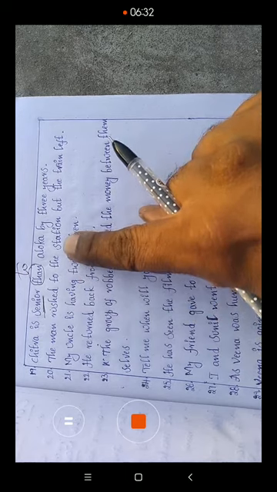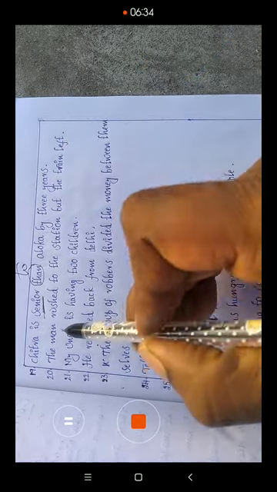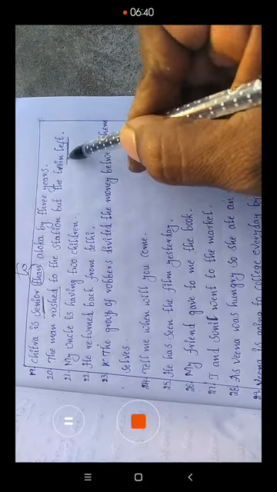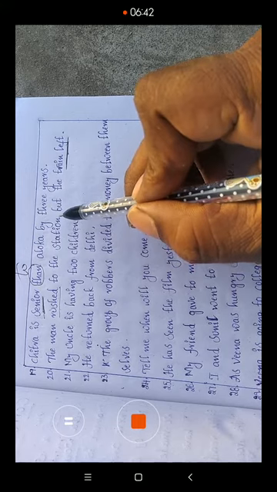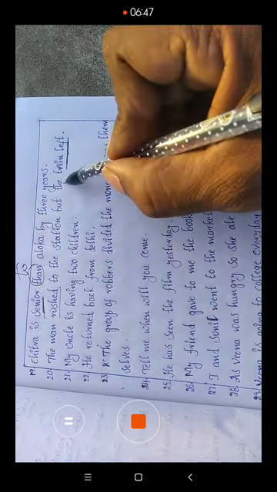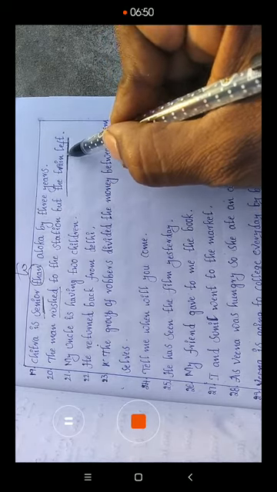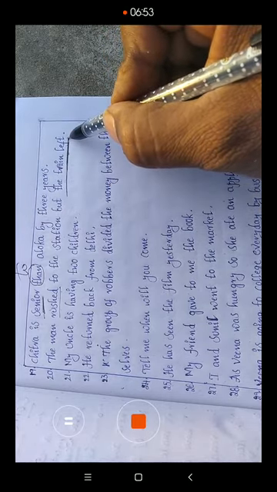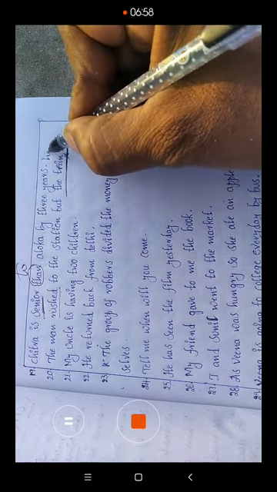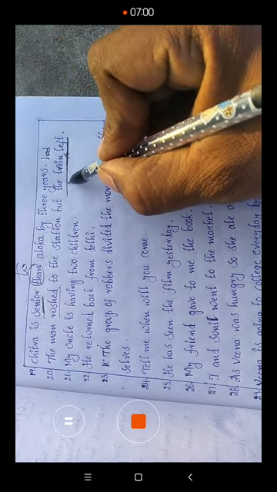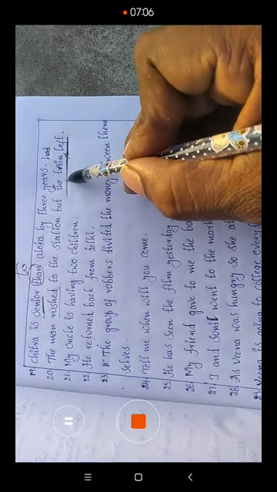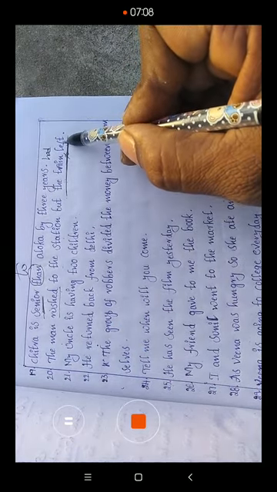The man rushed to the station, but the train left. Here two actions are completed: one is the man rushed, and the other is the train left. Which action comes earlier? The train left is the first action, and rushed is the second action. So the first action must be expressed in past perfect. The structure of past perfect is subject, had, and verb third form. So the right answer is the train had left: the man rushed to the station, but the train had left. That is the correct one.